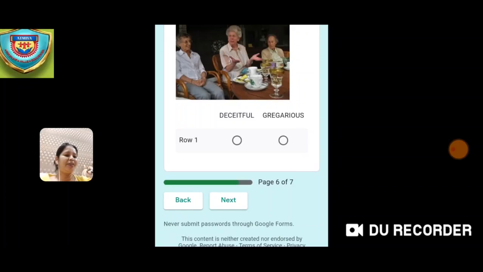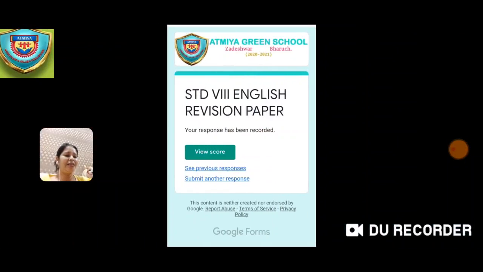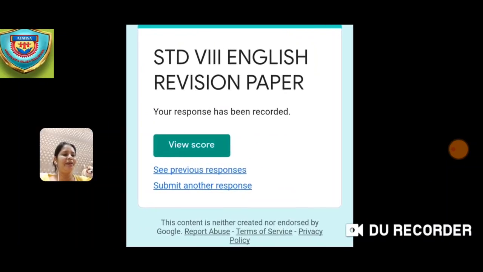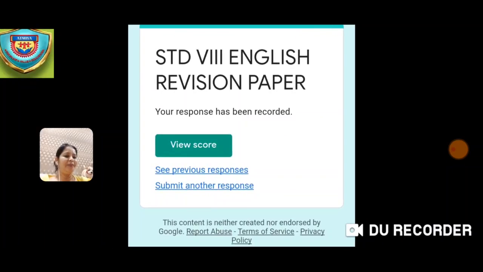Now after you complete everything, you need to go to the next page and you have to submit after the questions are over. Now once you submit, then what happens, this will be the display page. Now in the display page, you can see your response has been recorded and you can see your score.